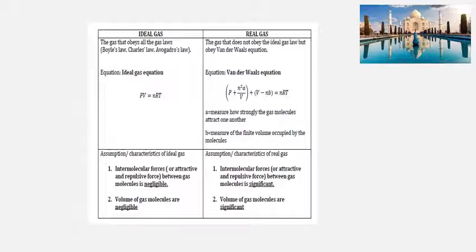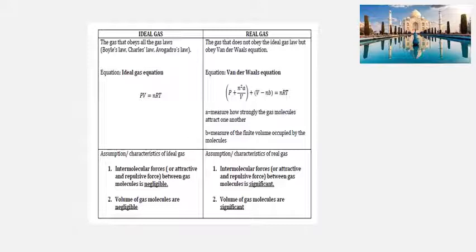(P + n²a/V²)(V − nb) = nRT. As you can see here, it is based on the ideal gas equation with a minor correction. As you can see, pada pressure and pada volume kita ada minor correction. Atas tu as you can see kita ada coefficient a, and also untuk the other volume kita V minus nb, coefficient b. So this a and this b ada reason dia why it is there.